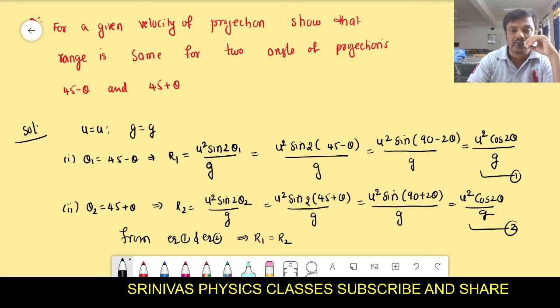What we are telling here is very simple: complementary angles in case of an oblique projectile. Complementary means the sum should be equal to 90 degrees. For the set of two angles, the range is the same. You throw at 30 degrees and you throw at 60 degrees, and 30 plus 60 gives 90. Then their range will be the same if you throw with the same velocity. One time we throw an object at 30 degrees, and another time we throw the same object at 60 degrees. At that moment their range will be the same. Clear, students? Can I go for the next topic?